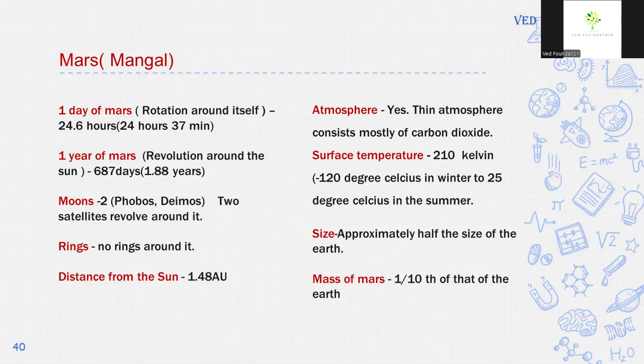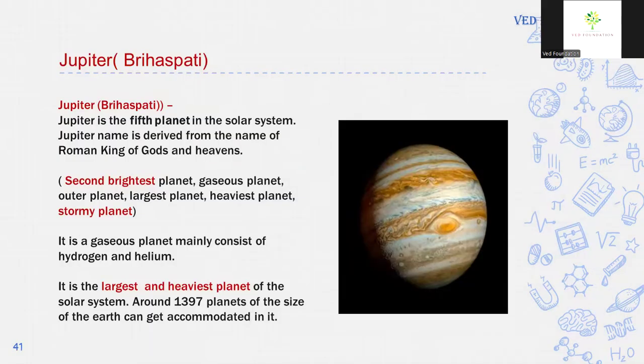Mars has atmosphere around it. Thin atmosphere consists mostly of carbon dioxide. And surface temperature of Mars is approx minus 120 degrees Celsius in winter and 25 degrees Celsius in summer. Size of Mars is approximately half the size of the Sun. Mass of Mars 1/10 times that of the Earth.